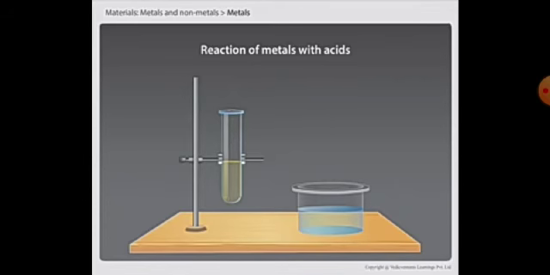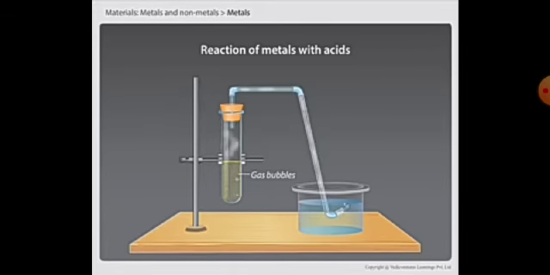What do you observe? You will see bubbles in the test tube. Now allow the bubbles to pass through the soap solution kept in the beaker. Bring a burning matchstick near the mouth of the beaker. Now listen carefully. You will hear a pop sound. What does the pop sound indicate?